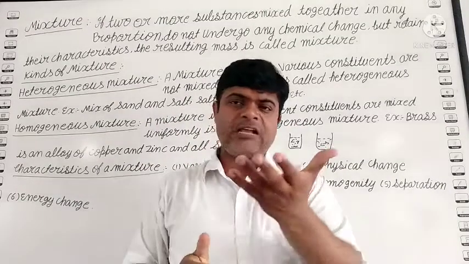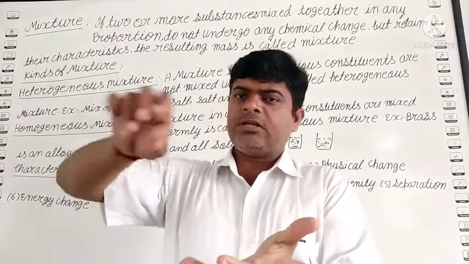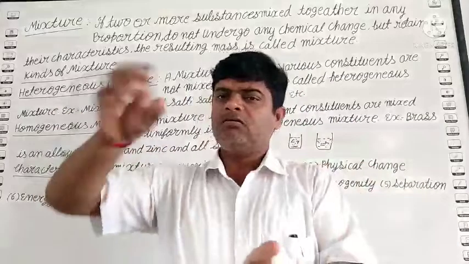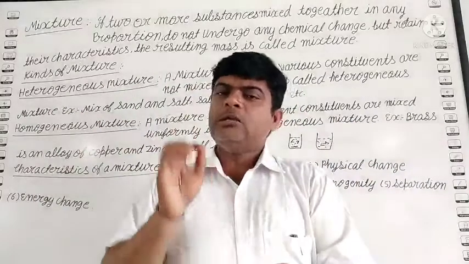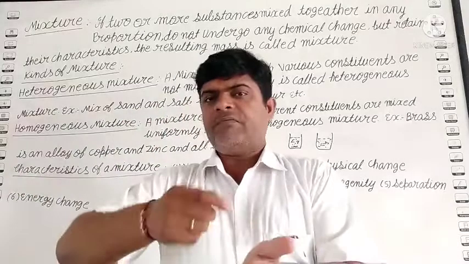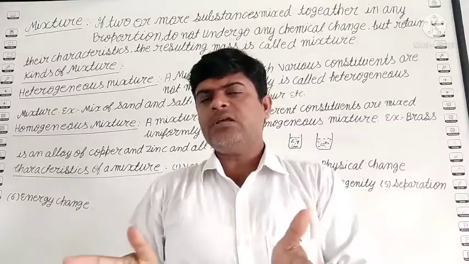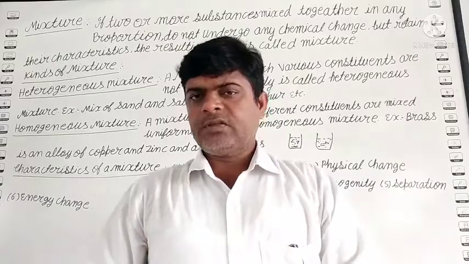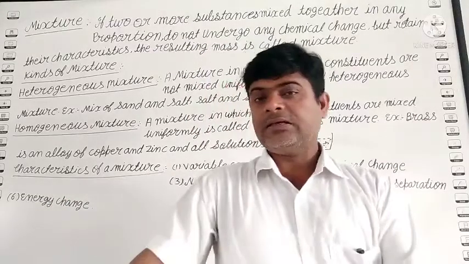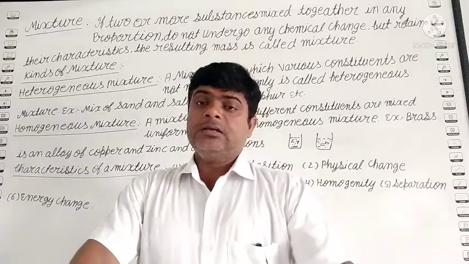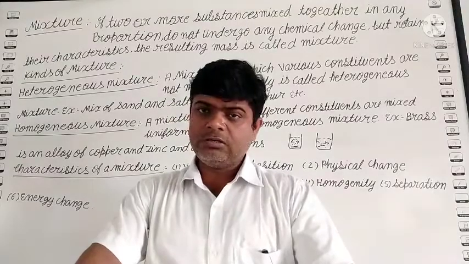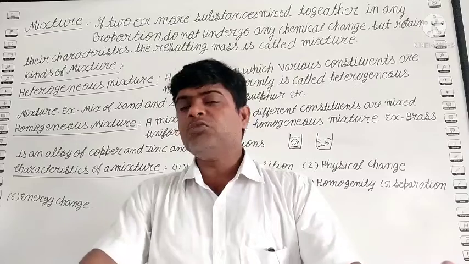Suppose you take one plate and pour the solution of salt and water. After that, you take a few drops of the solution from any side, from the front, from the back, any side, and you get the same taste. So this is homogeneous. Examples are salt and water solution, sugar and water solution. Okay, these are homogeneous.